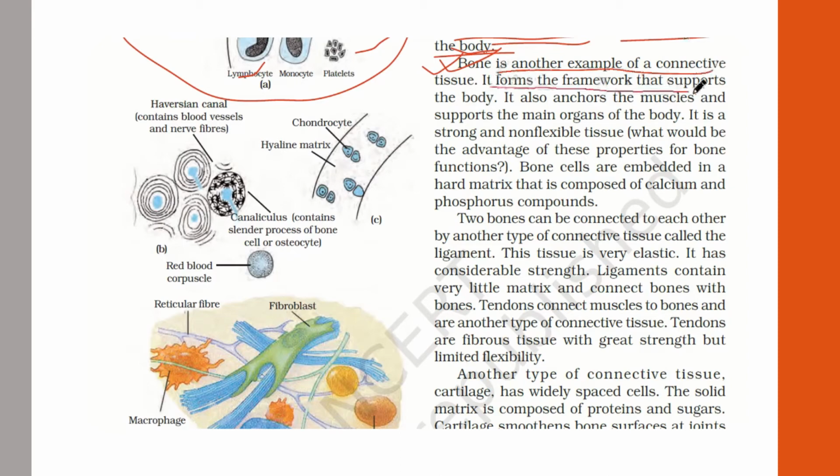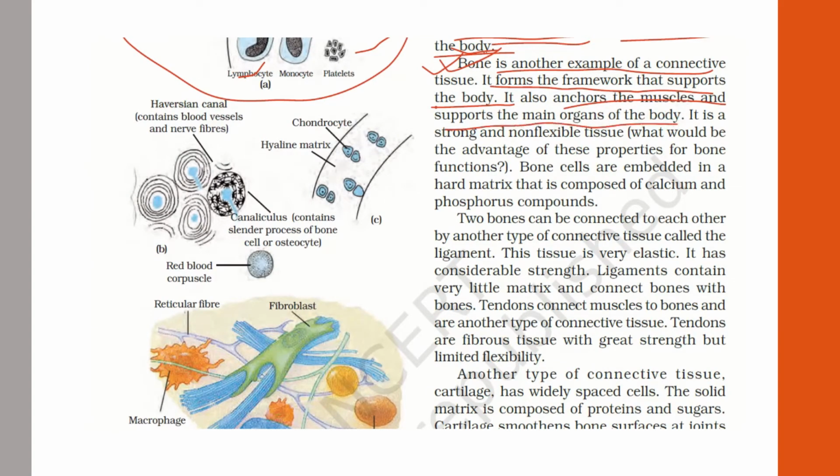It forms a framework that supports the body. The skeleton is a bone framework which is supporting the full body. If there is any deformity in any part of your skeleton, your body shape will be deformed. So it is the framework, right? It also anchors the muscles and supports the main organs of the body.